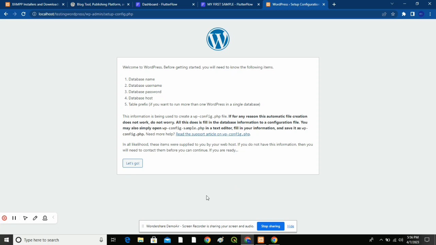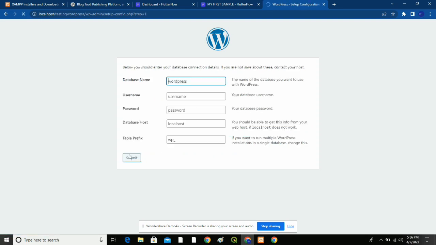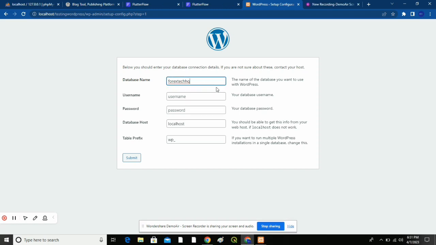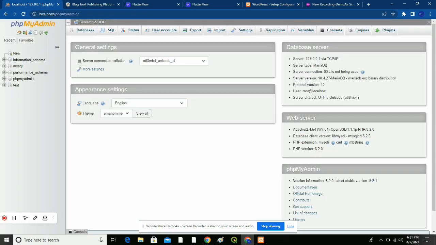Alright. Now what you're gonna do is just set up your information, your database, your username, your password to be able to access the WordPress workspace. Now you're gonna click let's go. Now the first name is WordPress HQ.